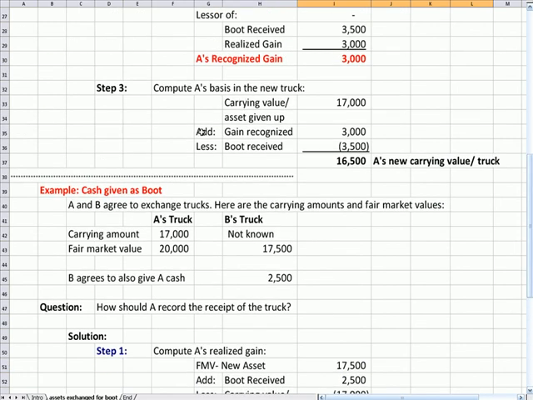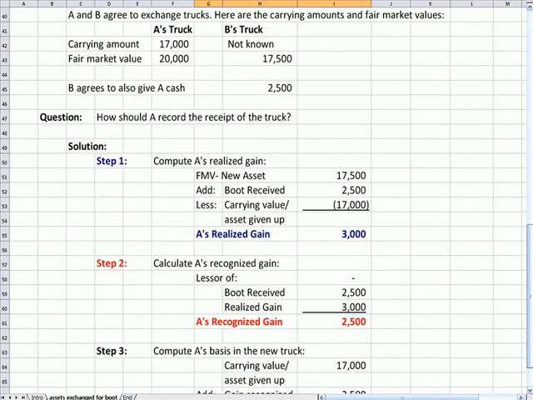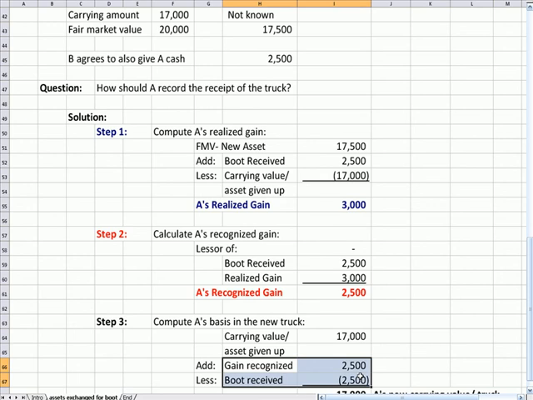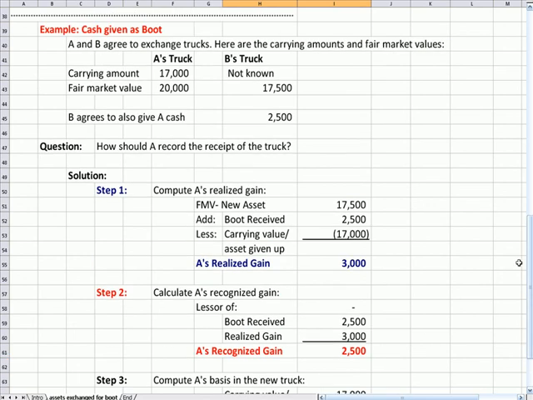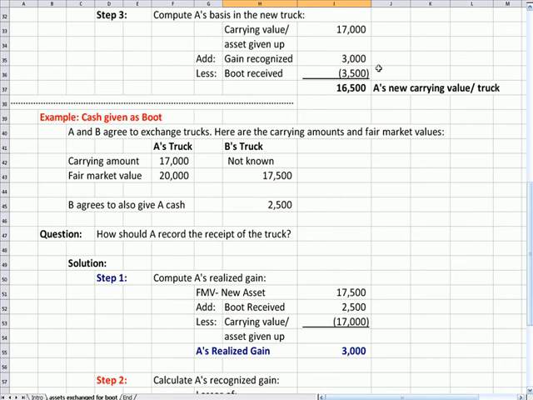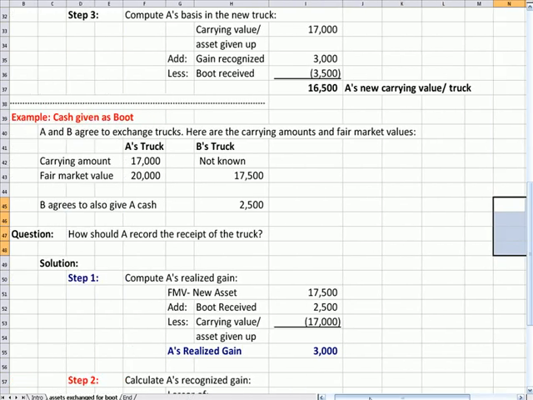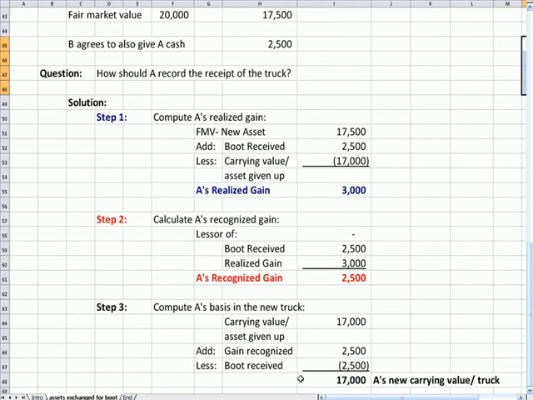So you can see that these numbers here, my screen paused a minute, are different from the gain recognized and the boot received here, which is why I get a different carrying amount in the first scenario, giving a $3,500 truck, than in the second scenario, where B pays $2,500 in cash. The answers are slightly different.